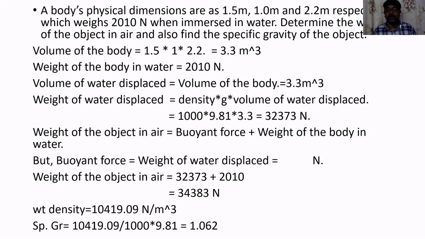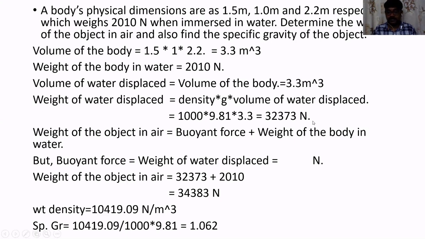So if we multiply by acceleration due to gravity, then we will land with the weight. Because density is mass by volume, if you multiply by volume you will have only the mass. Mass into acceleration due to gravity is just the weight of the water that is being displaced when immersing an object.